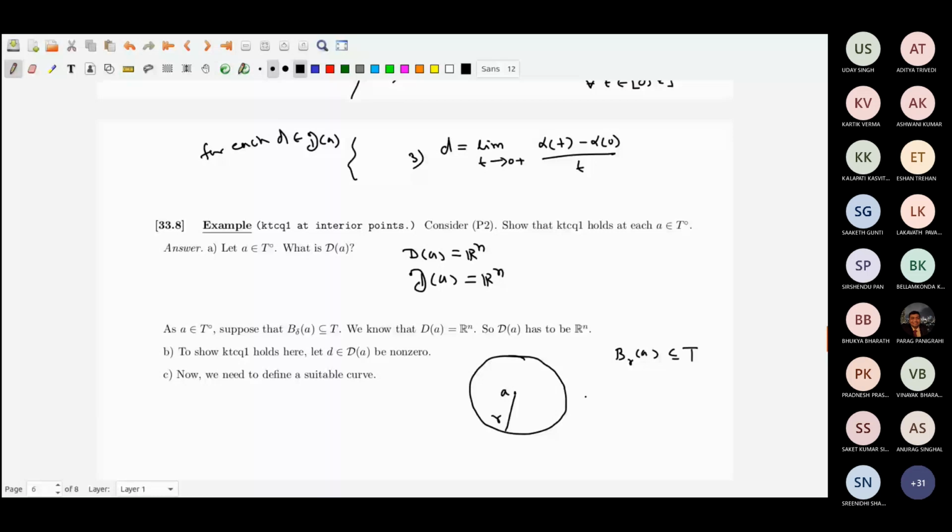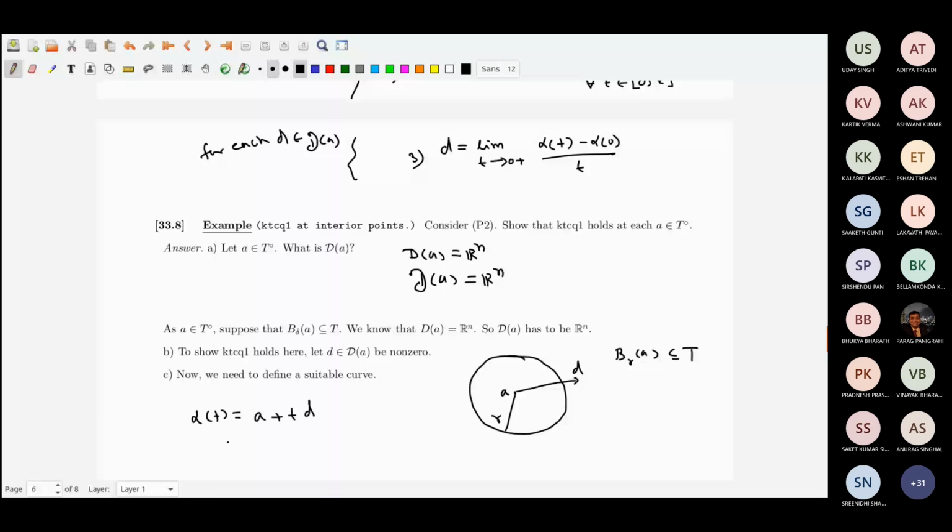Now, suppose that I have a direction, any direction d. Now, why am I looking for a curve? A curve always includes the straight lines also. So, I can take alpha t equal to the point A plus t times d, only for some small t. What small t? Now this radius is r, so I can safely go up to r by 2.